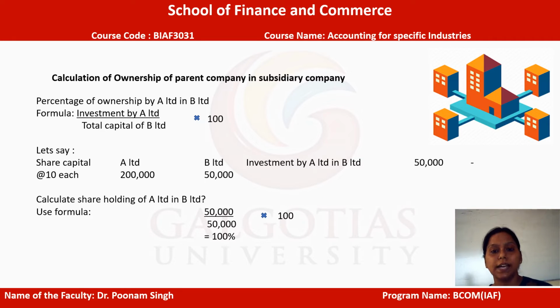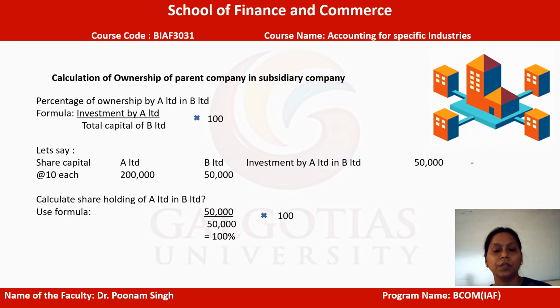On the other side, we can see that some investment is also being made by A Limited in B Limited. The investment has been made with 50,000 rupees.